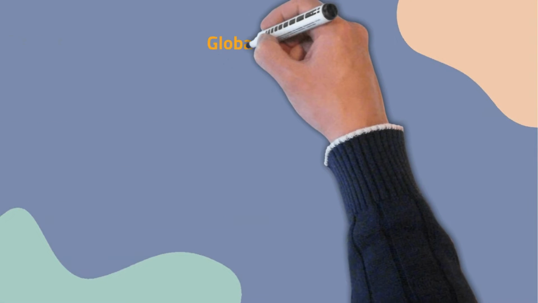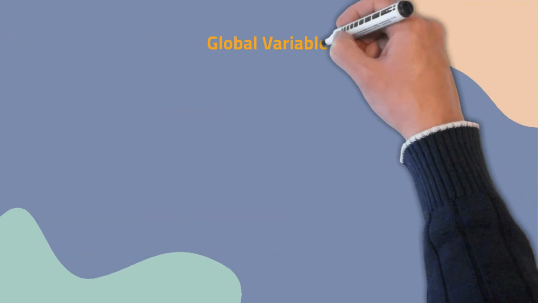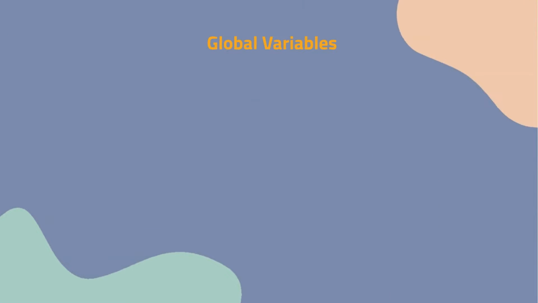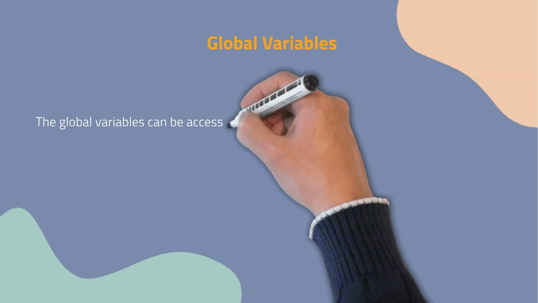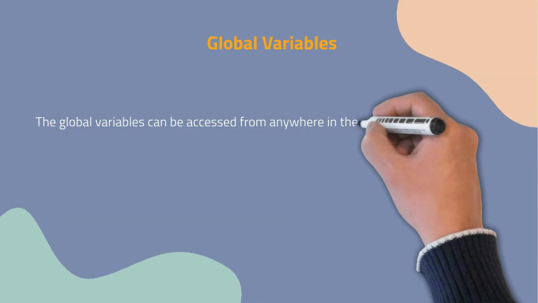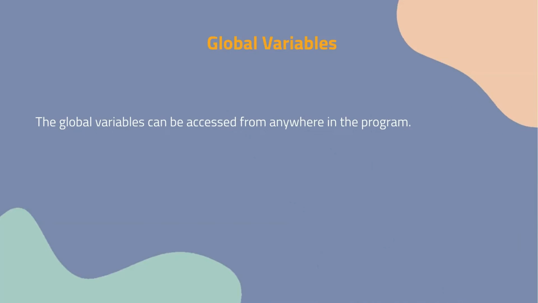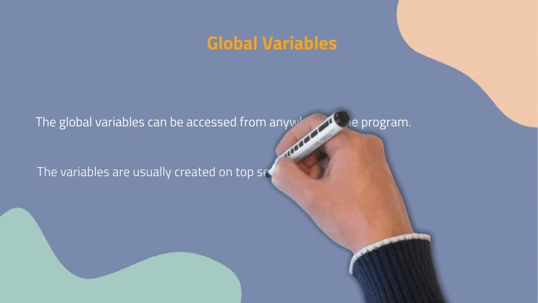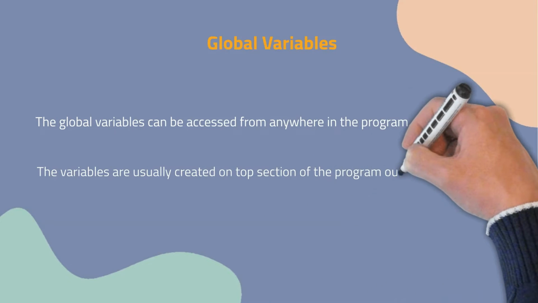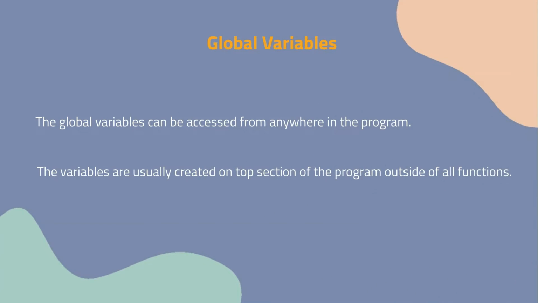Global variables. Global variables are those which are not defined inside any function and have a global scope. The global variables are accessible throughout the program and inside every function of the program. The global variables are created usually on the top section of the program and outside of all the functions.